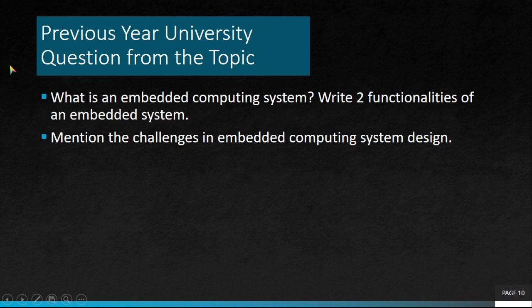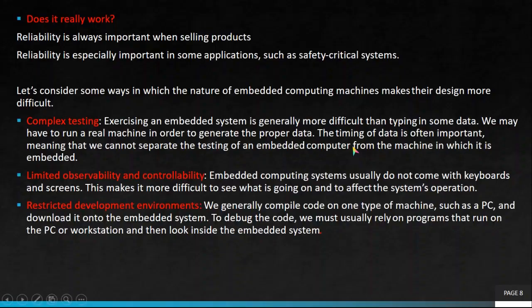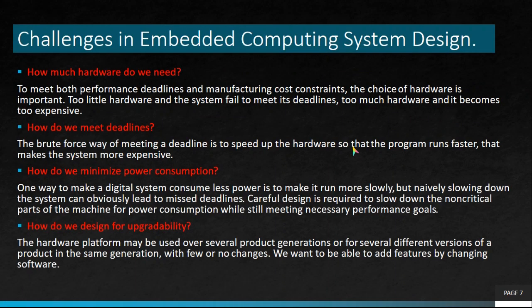Here we are discussing the previous year university question papers from this topic. Only 2 questions are asked. First one is, what is an embedded computing system? Write 2 functionalities of an embedded system. It is explained in the first slide. Next one is, mention the challenges in embedded computing system design. These challenges are discussed here, in these 2 slides.